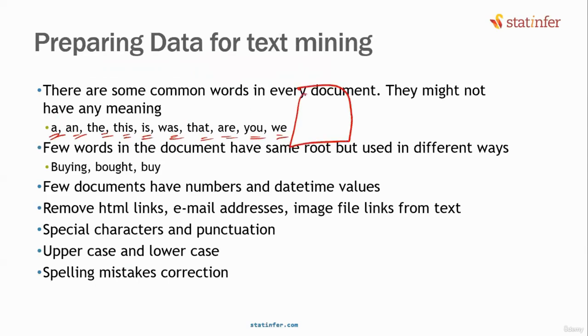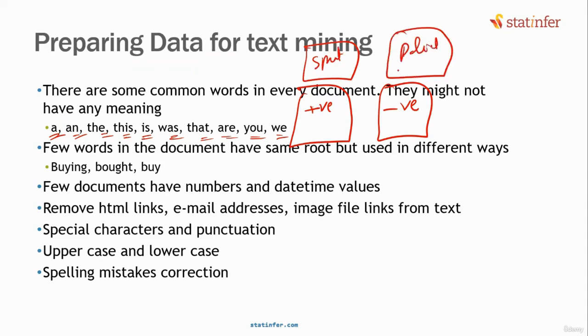Let's say you take a positive review, a negative review, or a sports article, a politics news article. Where do you think these words will mostly appear? Let us take positive versus negative review. These words will appear in positive review or they will appear in negative review. Where do you think they will appear? A, and, the, this, is, that, we, you, are. Where do you think they will appear? They'll appear in positive as well as negative.